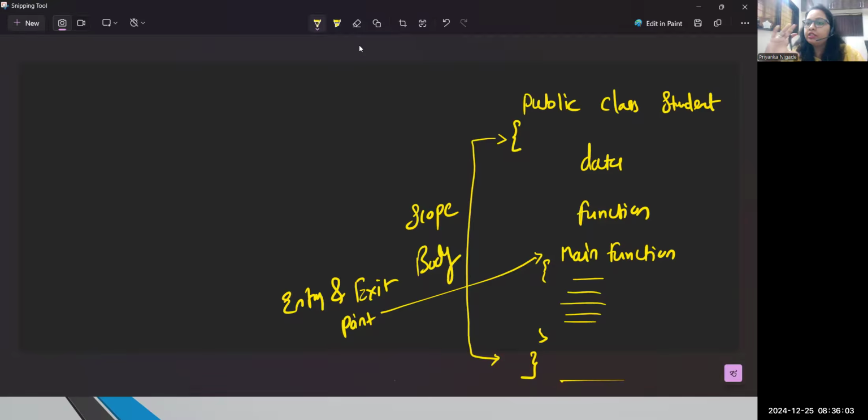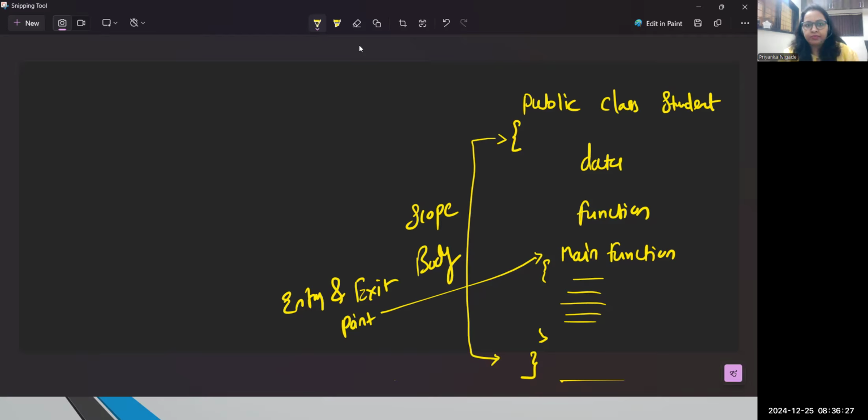So this is a very generic template that you need to understand: how we are going to start our program, and where exactly we are going to write our logic, within a class body. Class is the main template which you need to design, and then inside the class, we will be writing data, functions, the main function, everything. This is a very generic template which you need to remember for a Java program.